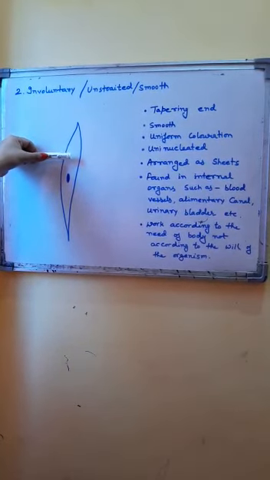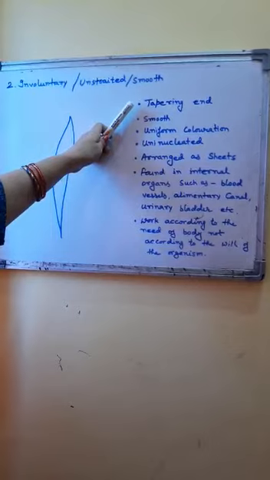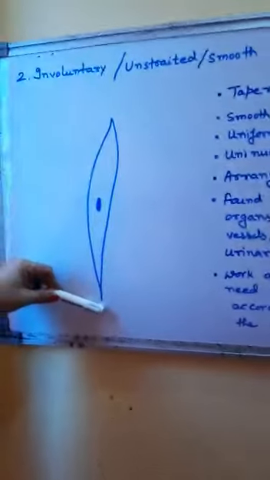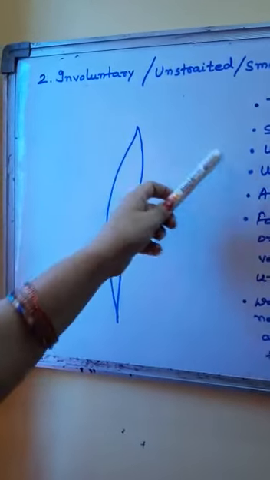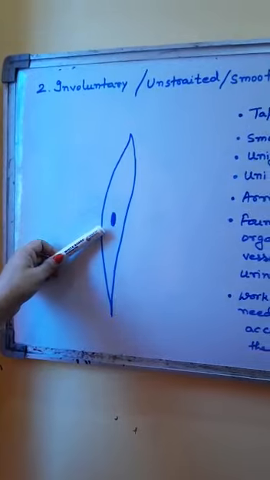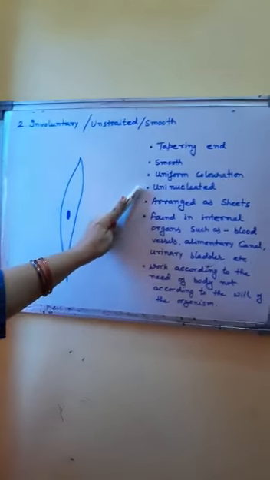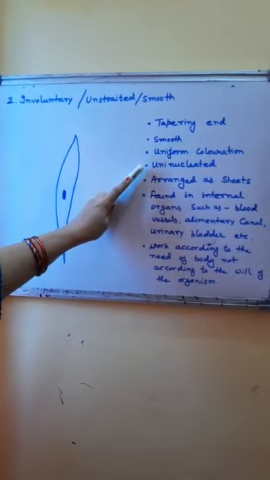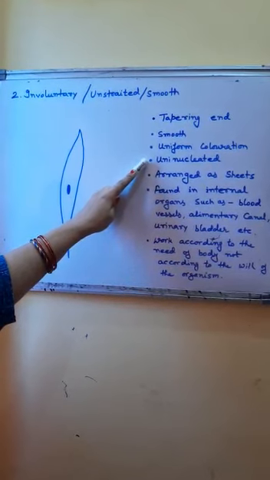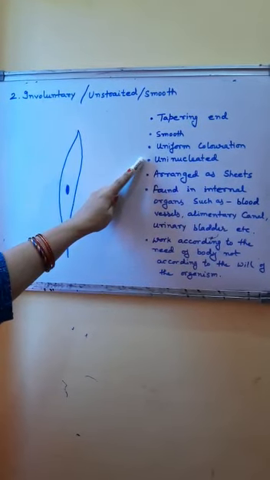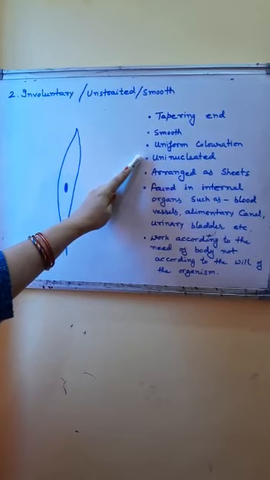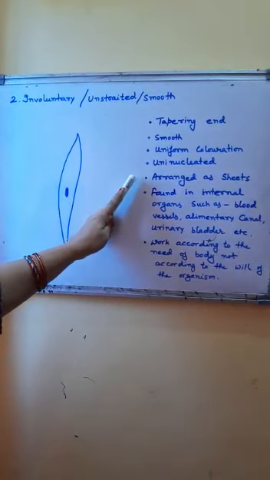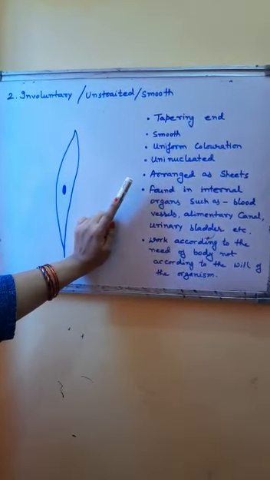These muscles have long and narrow tapering, pointed ends. You can see these have tapering pointed ends and they have a single nucleus. This situation is called uninucleated. So these have tapering ends, are smooth with uniform coloration and are uninucleated. These fibers are generally shorter than the striated muscles and are arranged as sheets side by side, forming a layer.